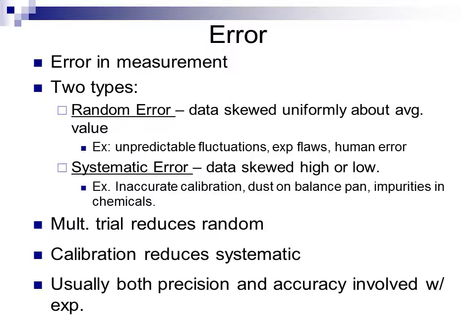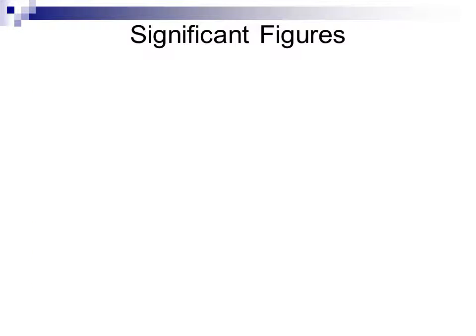Now when we look at experimentation, usually both precision and accuracy are involved in the numbers that we're looking for, the quantities we're trying to get out of our experiment. And so because of that, we're going to want to be very careful in dealing with error in our experiment.